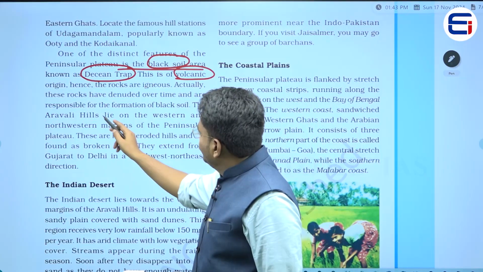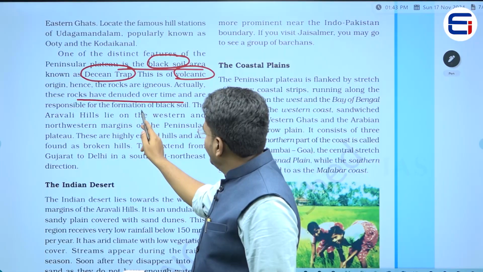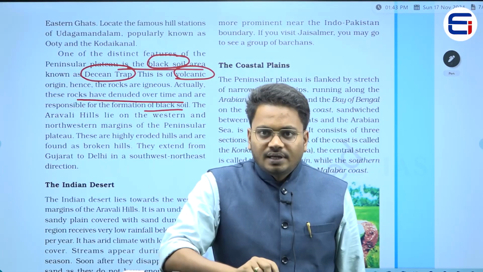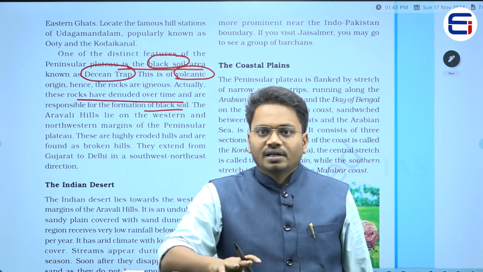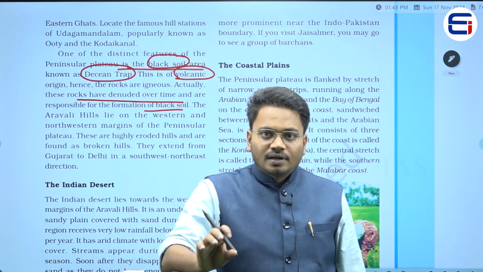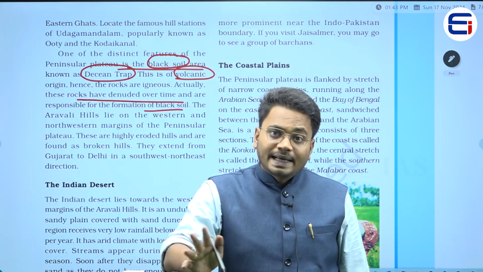Now, these rocks have denuded over time and are responsible for the formation of black soils. As I told you earlier, this black soil is a result of denudation or erosional activity that happened in the rocks present in the peninsular plateau or Deccan plateau.